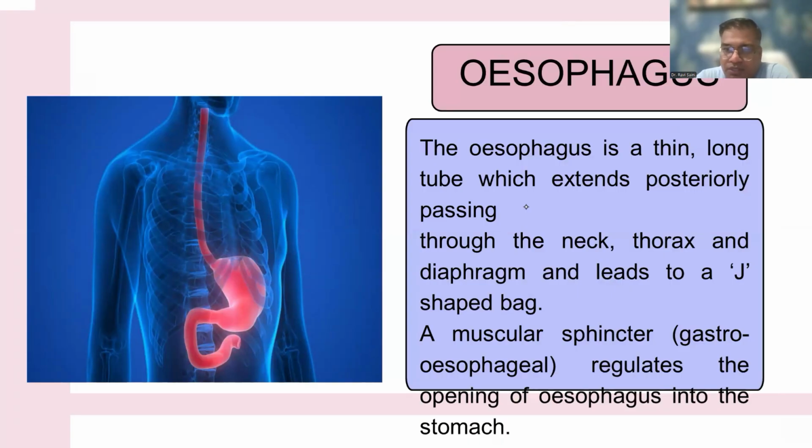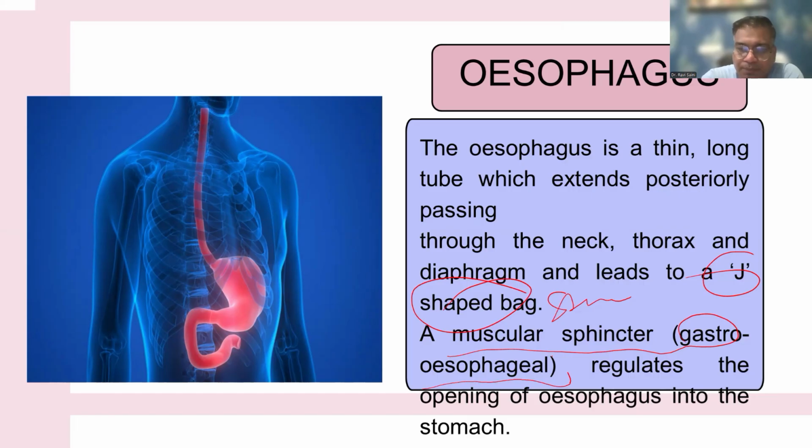The esophagus is a thin, long tube which extends posteriorly, passing through the neck, thorax, and diaphragm, and finally leads to the J-shaped bag. This J-shaped bag is the stomach. A muscular sphincter, which we are calling the gastroesophageal sphincter, regulates the opening of the esophagus into the stomach.